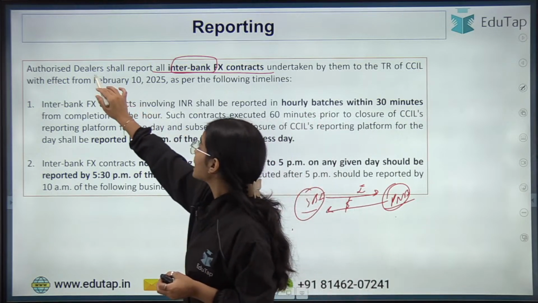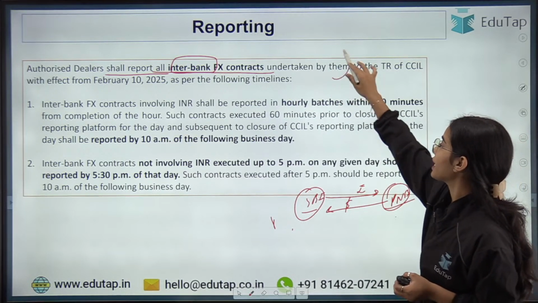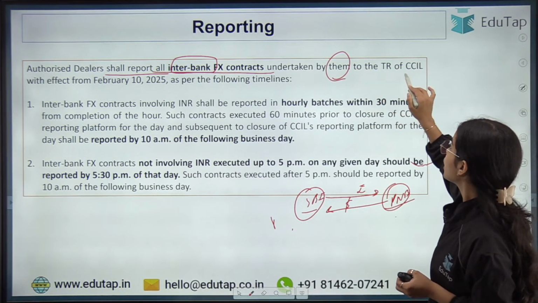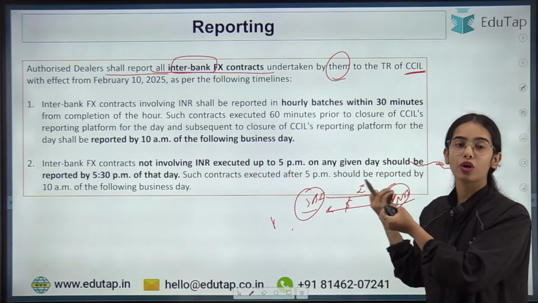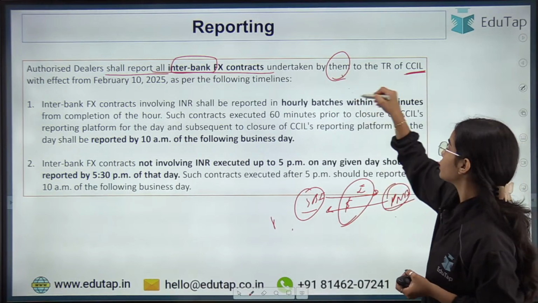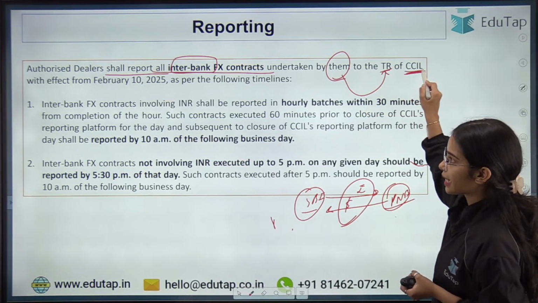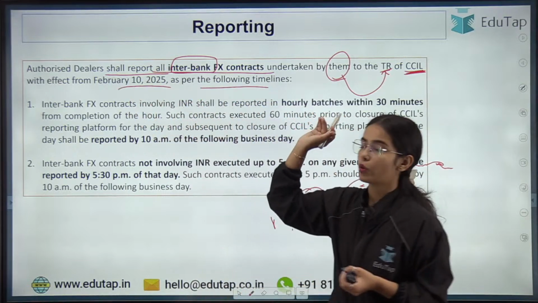Okay. So authorized dealers shall report all the interbank foreign exchange contracts undertaken by them to the trade repository of CCIL. So the interbank foreign exchange contracts that are happening have to be recorded to the trade repository of the CCIL with effect from February 10, 2025 as per the following timelines.